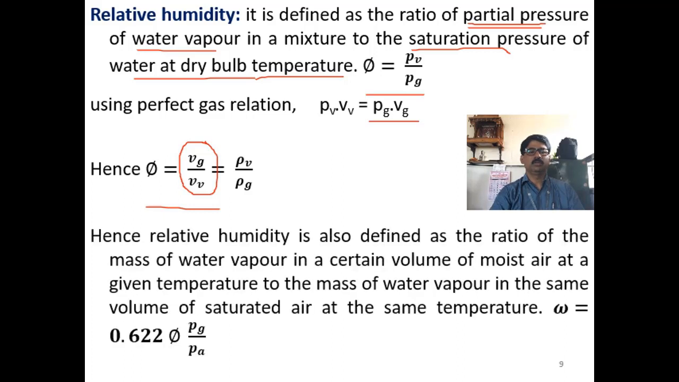Hence relative humidity is also defined as the ratio of the mass of water vapor in a certain volume of moist air at a given temperature to the mass of water vapor in the same volume of saturated air at the same temperature. So omega is equal to, you can write it as, 0.622 into Pg by Pa.